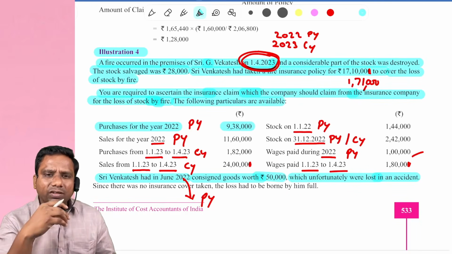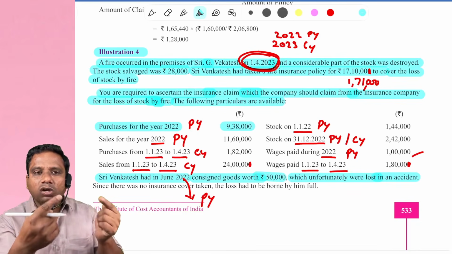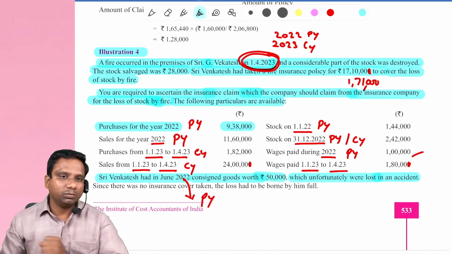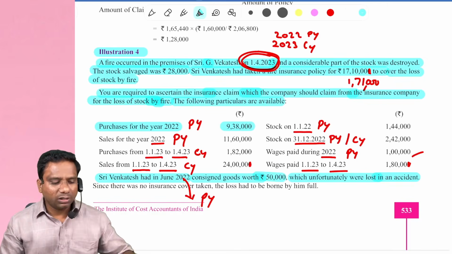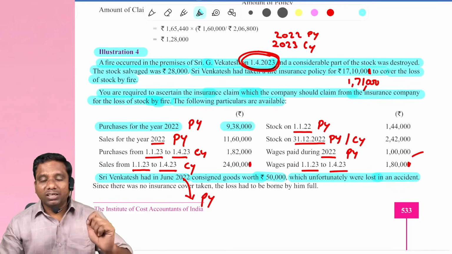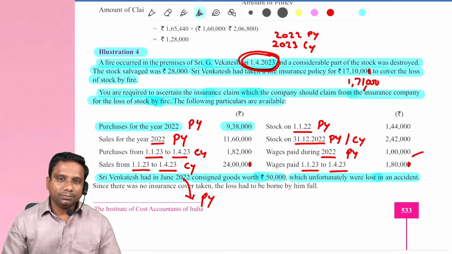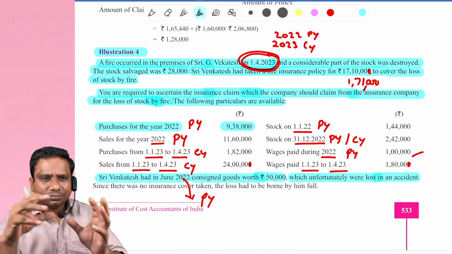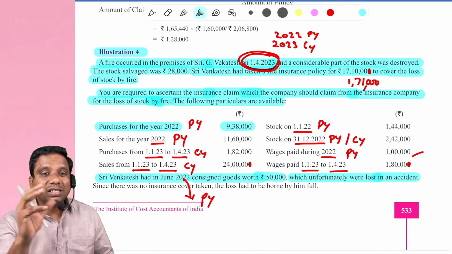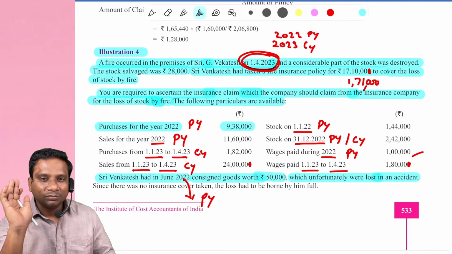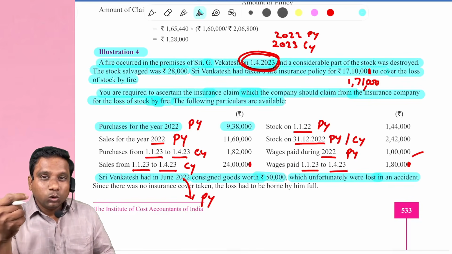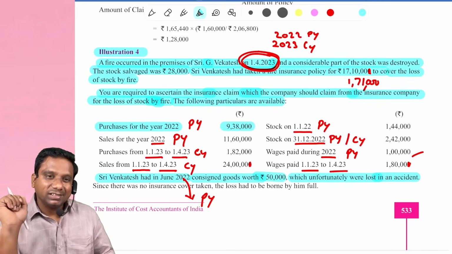Generally, what is the entry for this transaction? Consignment account debit to goods sent on consignment account. Just try to remember the consignment chapter. I repeat, what is the entry for this? Consignment account debit to goods sent on consignment account. At the end of the year, the goods sent on consignment account is transferred to either purchases account or trading account.